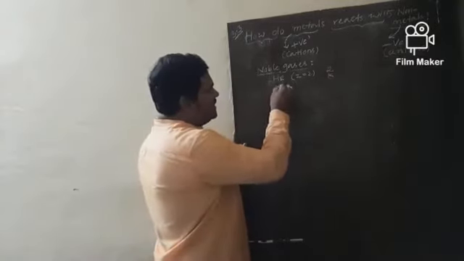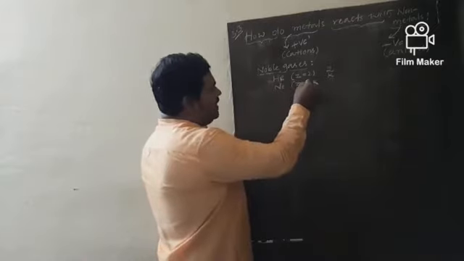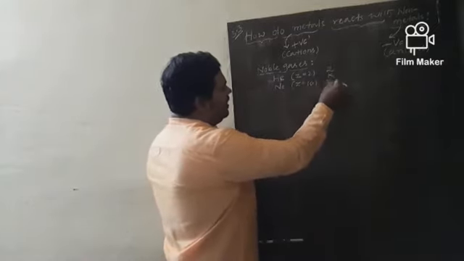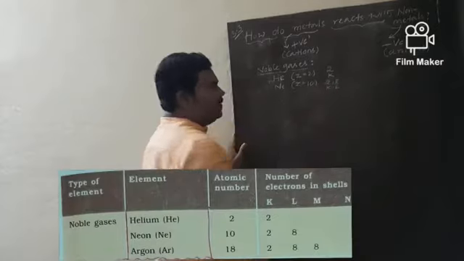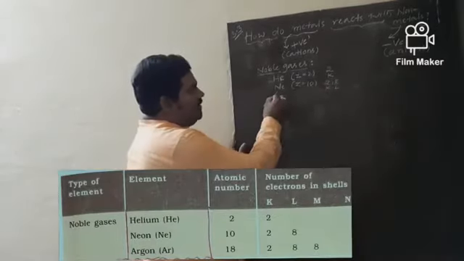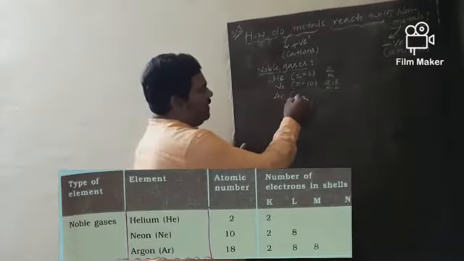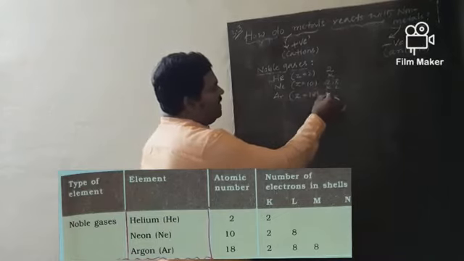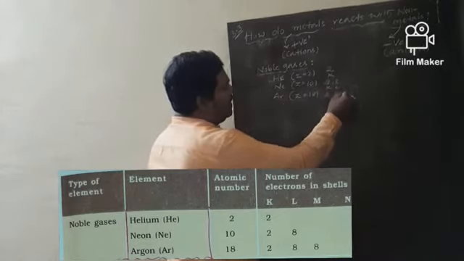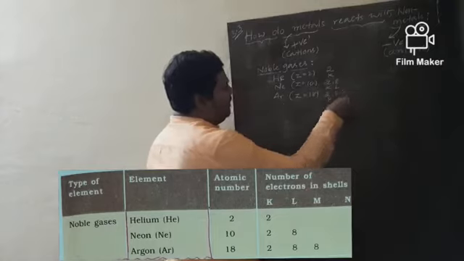Second noble gas is neon, atomic number 10, configuration 2, 8, K L, 2 shells. And third noble gas is argon, atomic number 18, configuration 2, 8, 8, K L M.